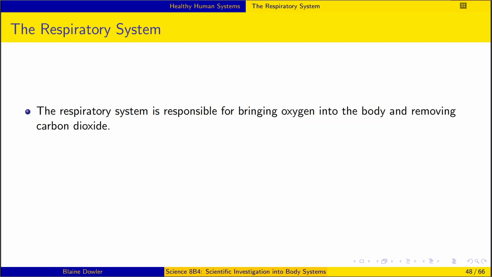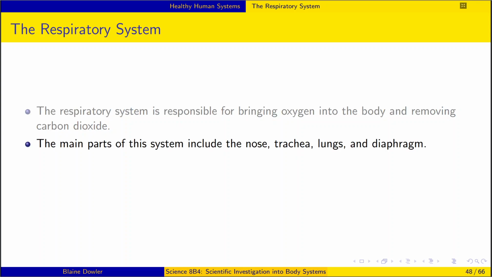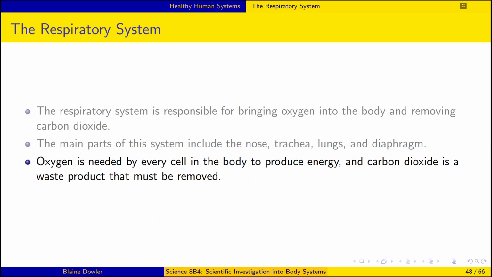The respiratory system. The respiratory system is responsible for bringing oxygen into the body and removing carbon dioxide. The main parts of this system include the nose, trachea, lungs, and diaphragm. Oxygen is needed by every cell in the body to produce energy, and carbon dioxide is a waste product that must be removed.